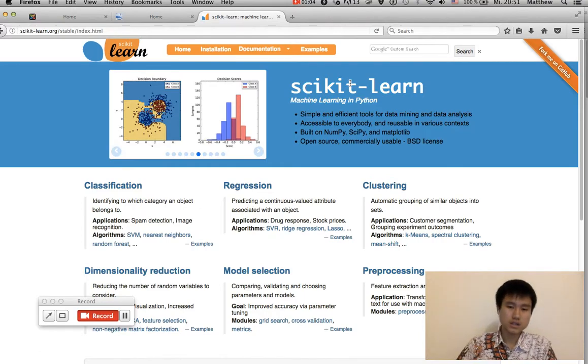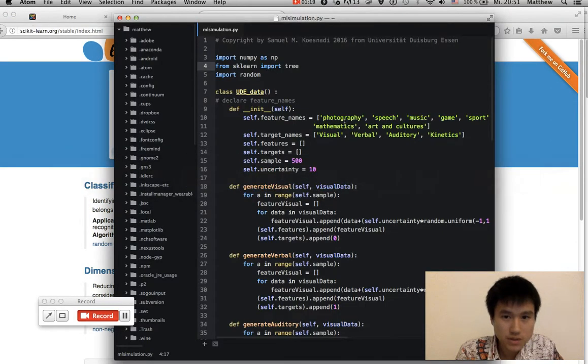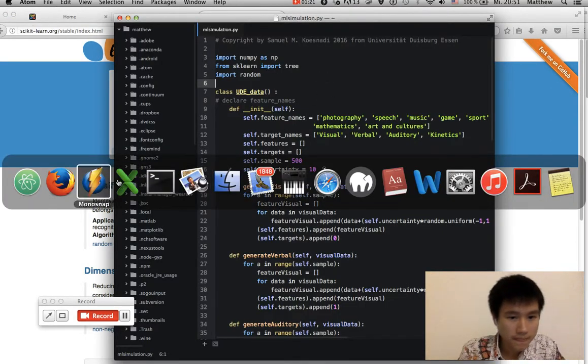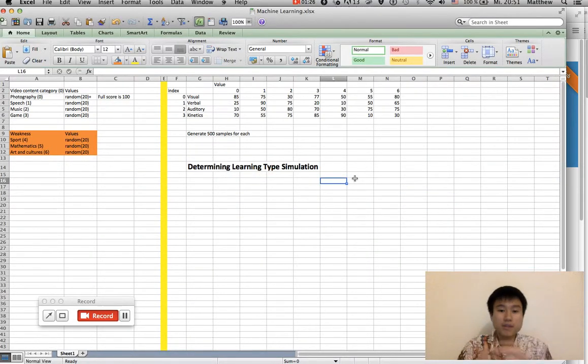And one of the most used tools that we use from scikit-learn is to make some prediction. That is what I'm going to do right now. So this simulation is basically to determine learning type.